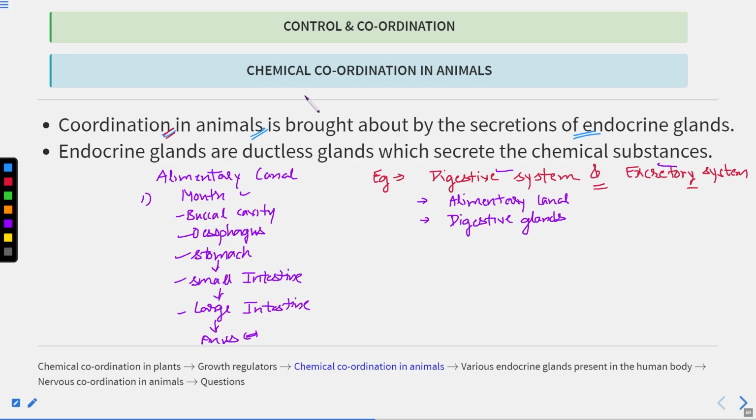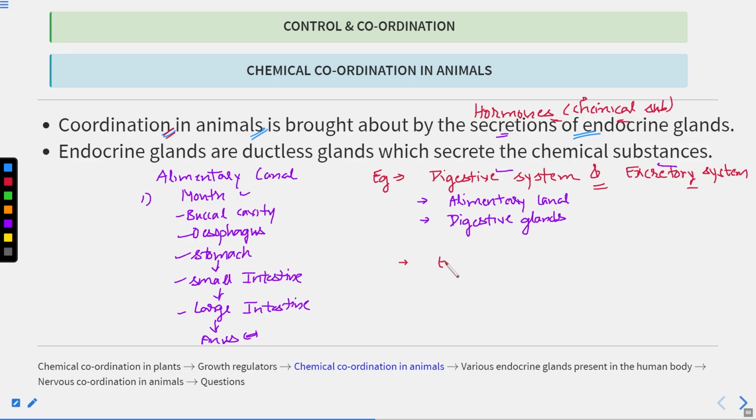Clear? Now, we are saying that coordination in animals is brought about by the secretion of the endocrine glands. Now, what are the secretions of the endocrine glands? These are hormones. Hormones are nothing but chemical substances that help in the regulation of a lot of processes in the body which are vital for the survival of the organisms.